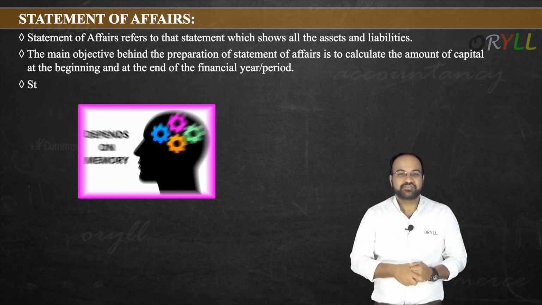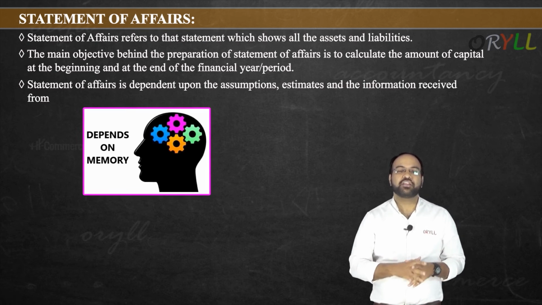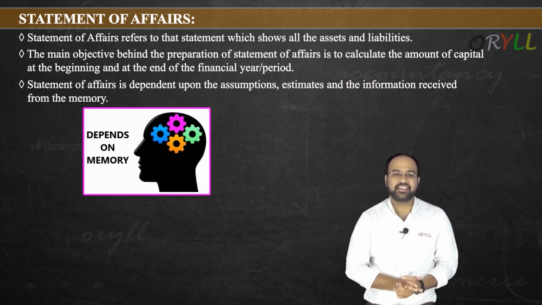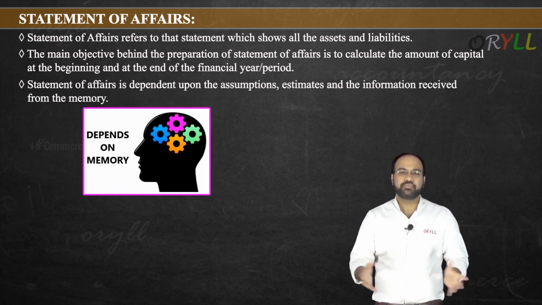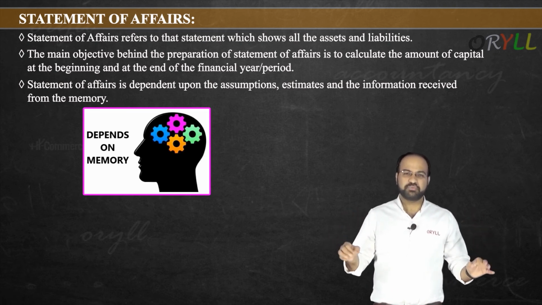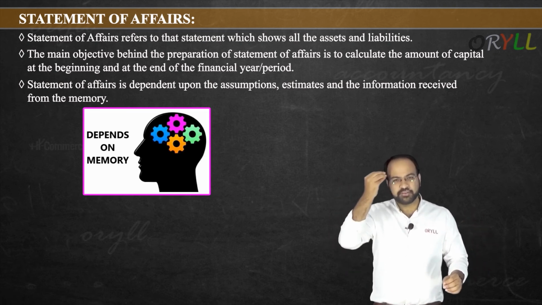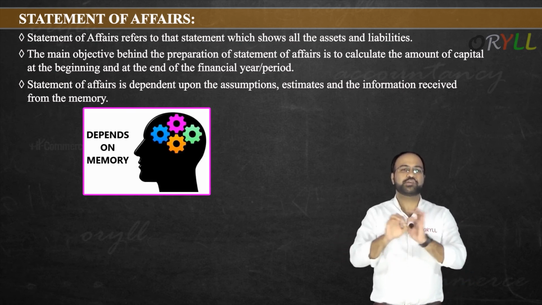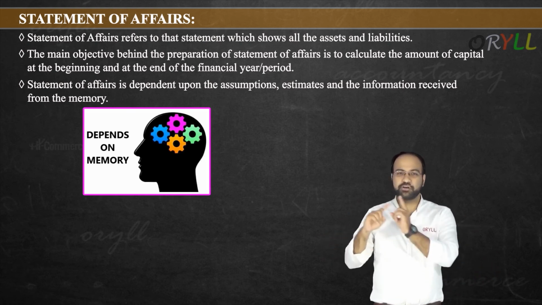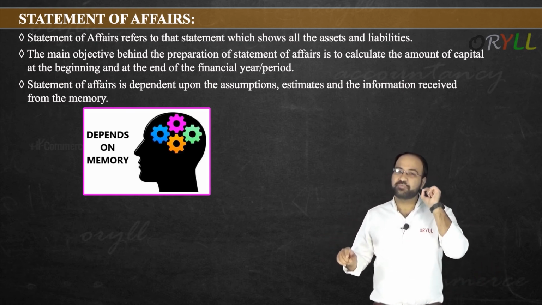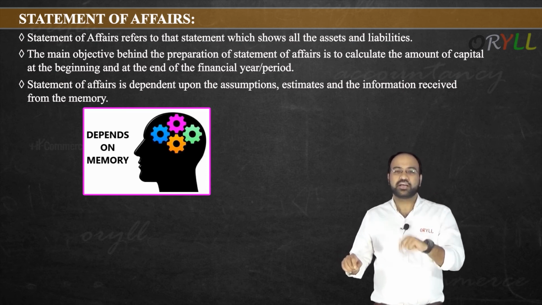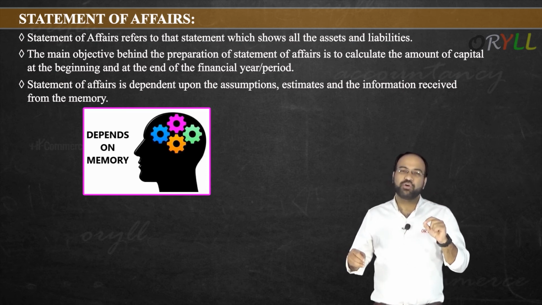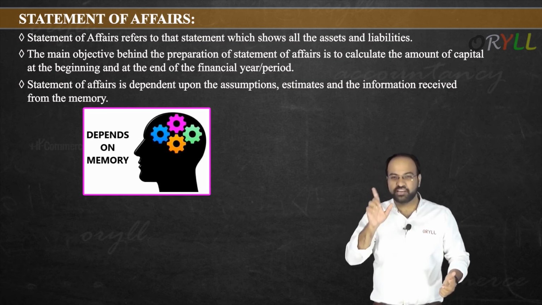Next point, statement of affairs is dependent upon assumptions, estimates and information received from memory here. So we will prepare the statement of affairs just based on memory and some information, assumptions here, but not on accurate facts, yes or no. But coming to the balance sheet, there everything will be accurate. Got it? We are going to take everything from the records and not from memory in the balance sheet.